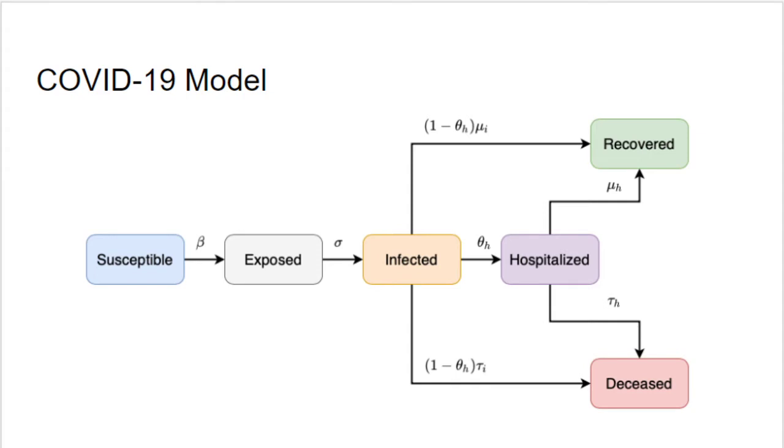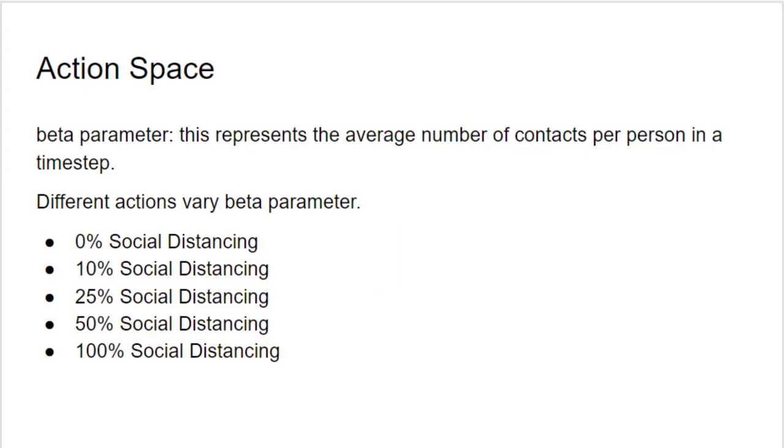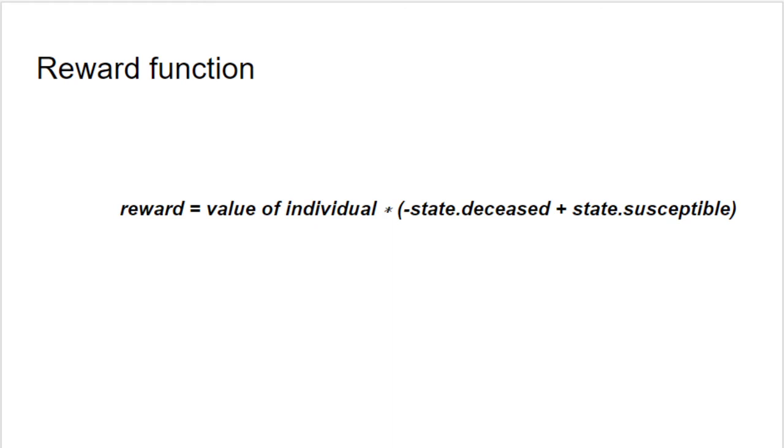For the action space of our environment, we chose to adjust the beta parameter, which governs the rate of transition between susceptible and exposed, to a particular percentage at any given time. The 5 percentages we chose to operate are 0, 10, 25, 50, and 100%. To illustrate the effect of social distancing with the sole aim to reduce the number of deaths, we used the following as a reward function. The value of the individual is multiplied by the number of susceptible individuals minus the number of deceased individuals.